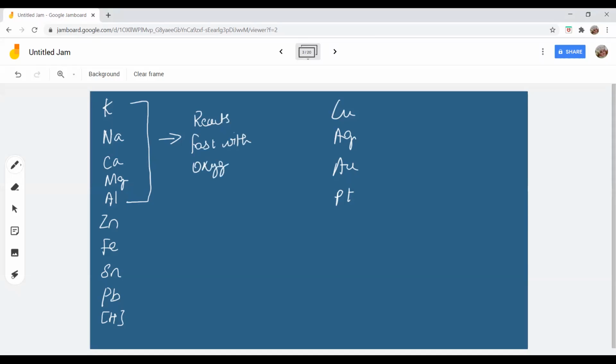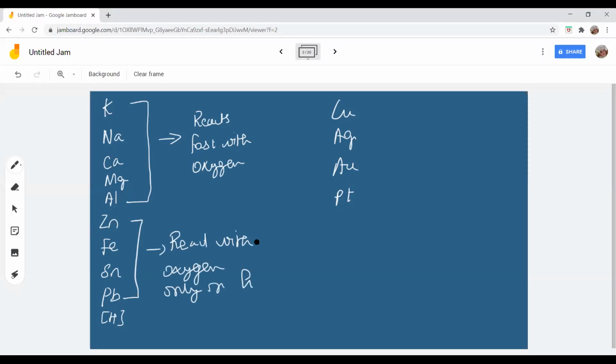Very fast. You need not even heat it. Soon after, when you keep it exposed to atmosphere, they'll start to react. But when you come down, the reactivity is reducing. Zinc, iron, tin, lead will react with oxygen only on heating.